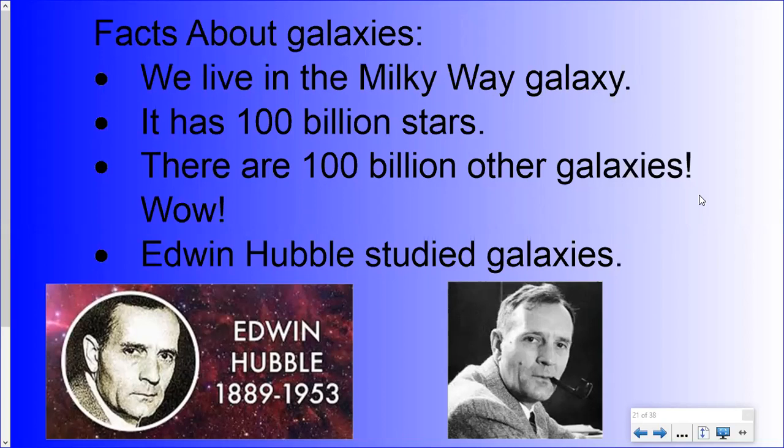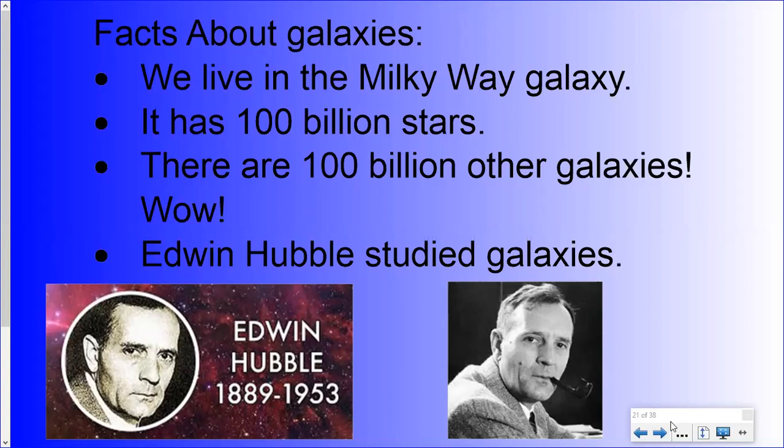And he always hoped that he could have a telescope in space where he could not have pollution that would block his view, or clouds or storms. And so that's why NASA named the Hubble Space Telescope after Edwin Hubble, because he spent so much of his life looking through a telescope studying galaxies.